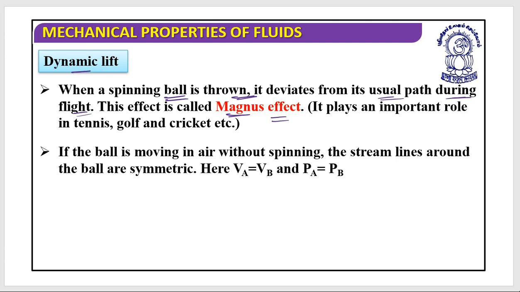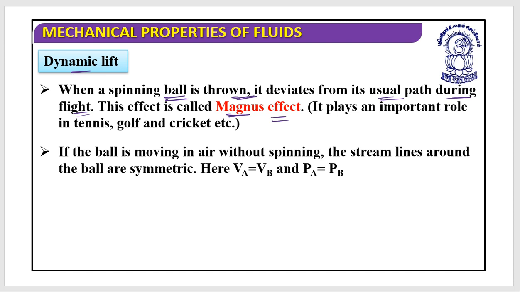If you have seen cricket, and even tennis or golf, there are two categories of bowlers. One is the faster or medium pacer. Another one is the spinner. The key strategy of the spinner is that he throws a ball such that it deviates from its path.